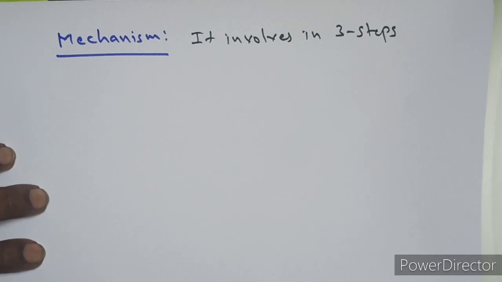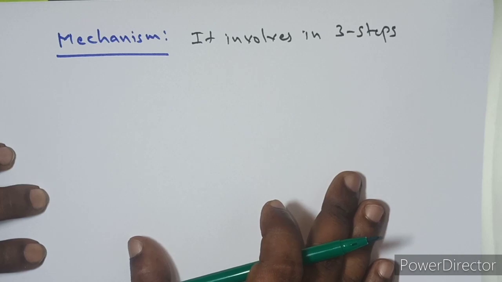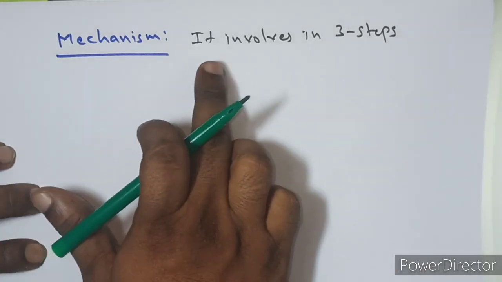Now, the first step of the reaction. Generally, this reaction takes place in the presence of sunlight. Remember, whatever reaction takes place in the presence of sunlight, UV light, or at a high temperature, or with radical initiators, the reaction will proceed through the generation of radicals. Radical means free radical. What is a free radical, guys? An unpaired electron containing species is called a free radical.